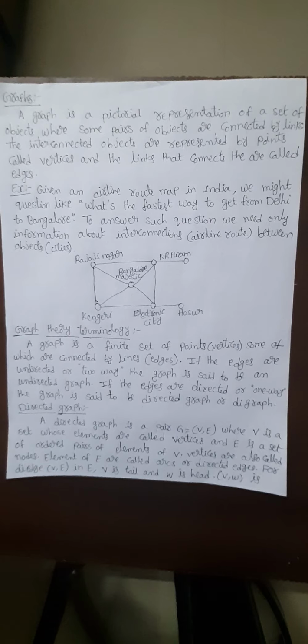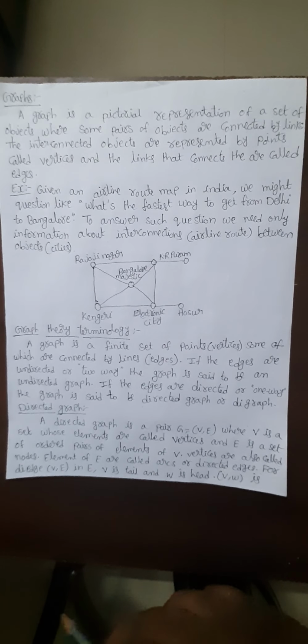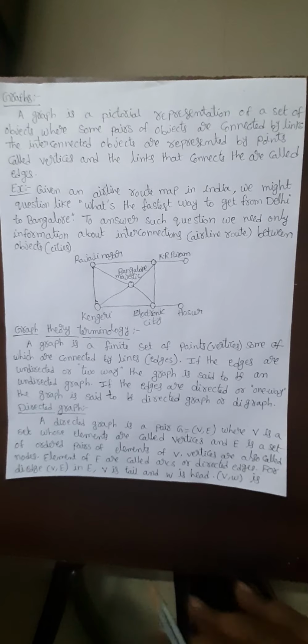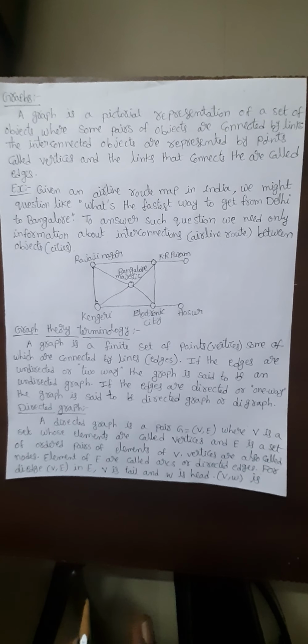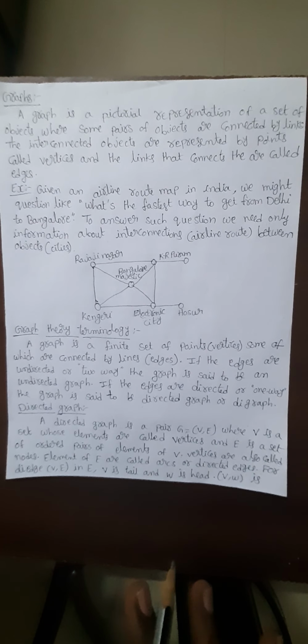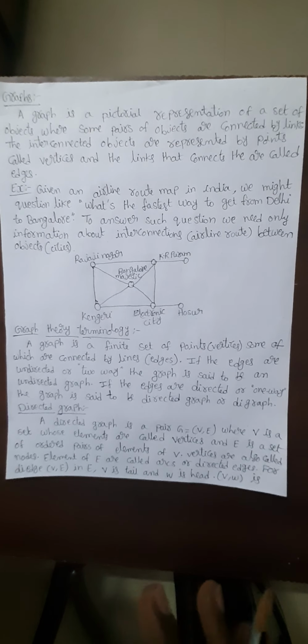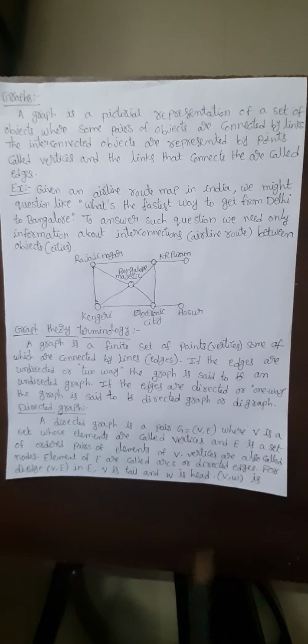A graph is a pictorial representation of a set of objects where some pairs of objects are connected by links. The interconnected objects are represented by points called vertices, and the links that connect them are called edges. The graph contains a set of objects, some pairs of which are connected by links.